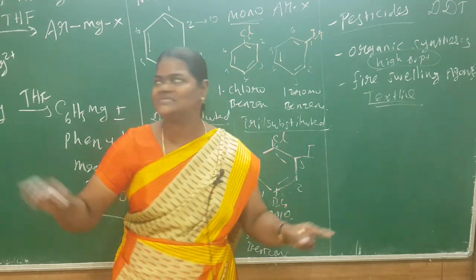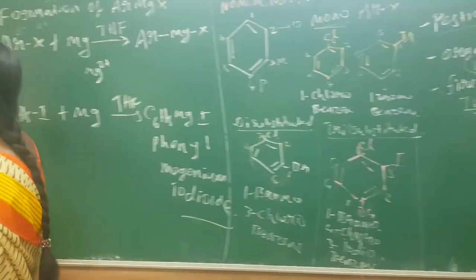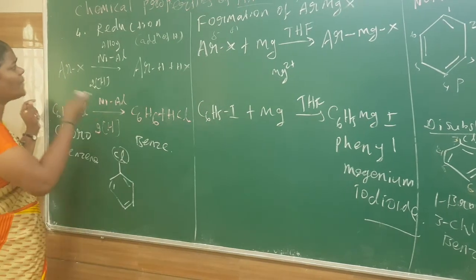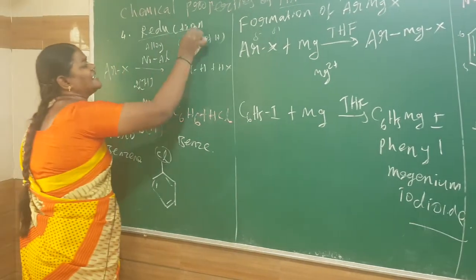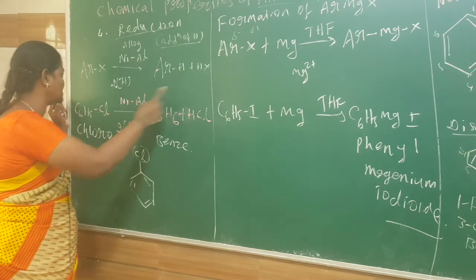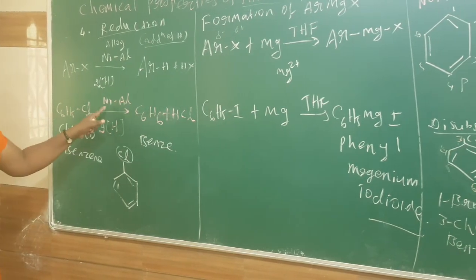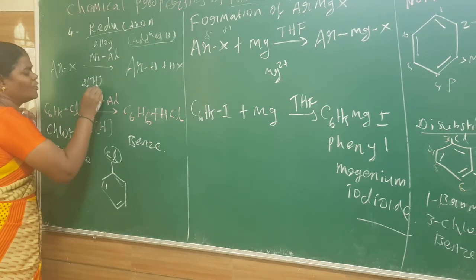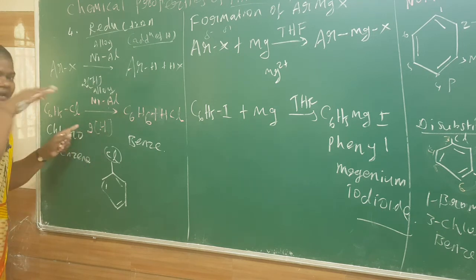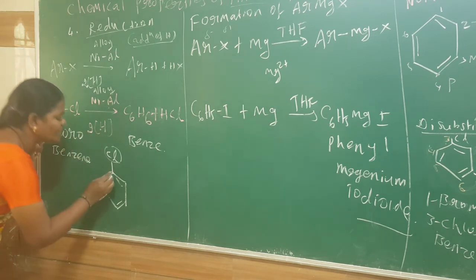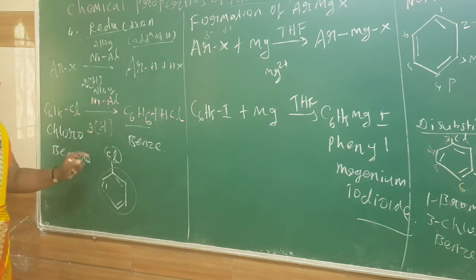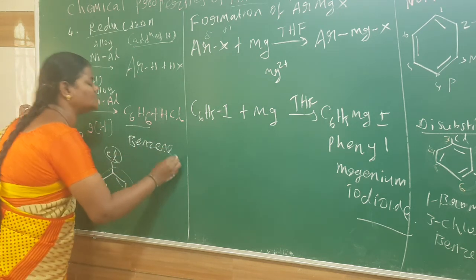So let us see what happens in this video. The chemical properties of haloarenes. Fourth point is a reduction reaction. Reduction is the addition of hydrogen. This addition of hydrogen I can write in general representation. Chlorobenzene in the presence of an alloy of nickel and aluminum. This hydrogen will be added on that benzene ring. So C6H5 now changes into benzene.